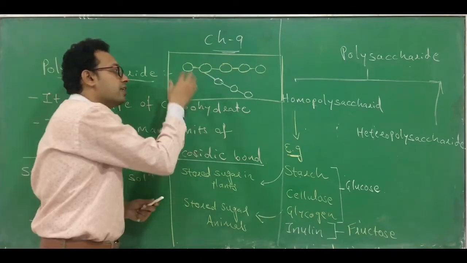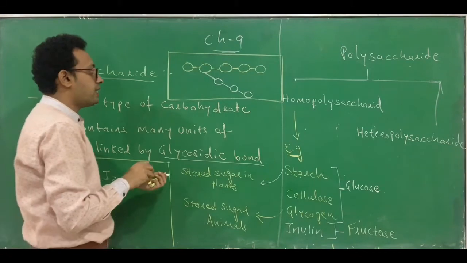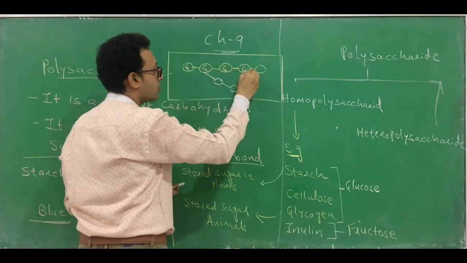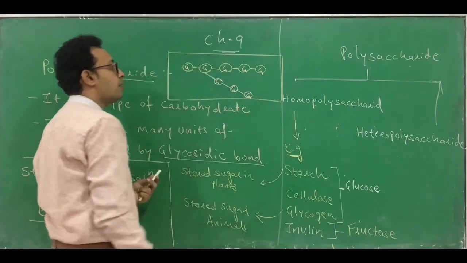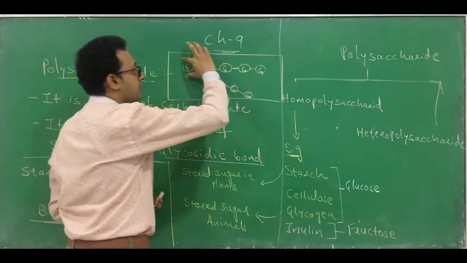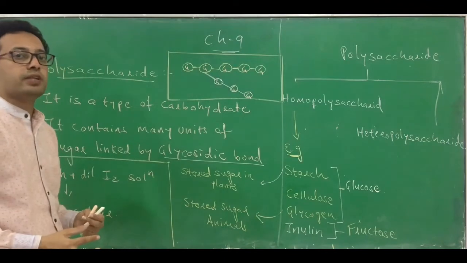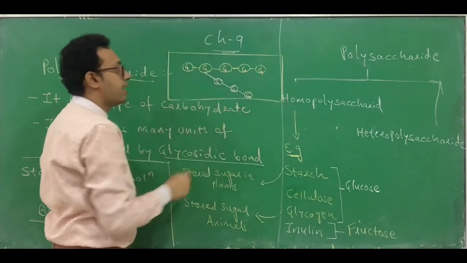The circle over here indicates that it's a glucose molecule. I am just writing a G in the circle, for glucose. So you can tell it's a glucose molecule, because starch is a polymer of glucose. Many units are combined, but they can be arranged in two ways. One is a linear arrangement, and apart from that it also has a branched arrangement. This one is also called unbranched and this is called branched.